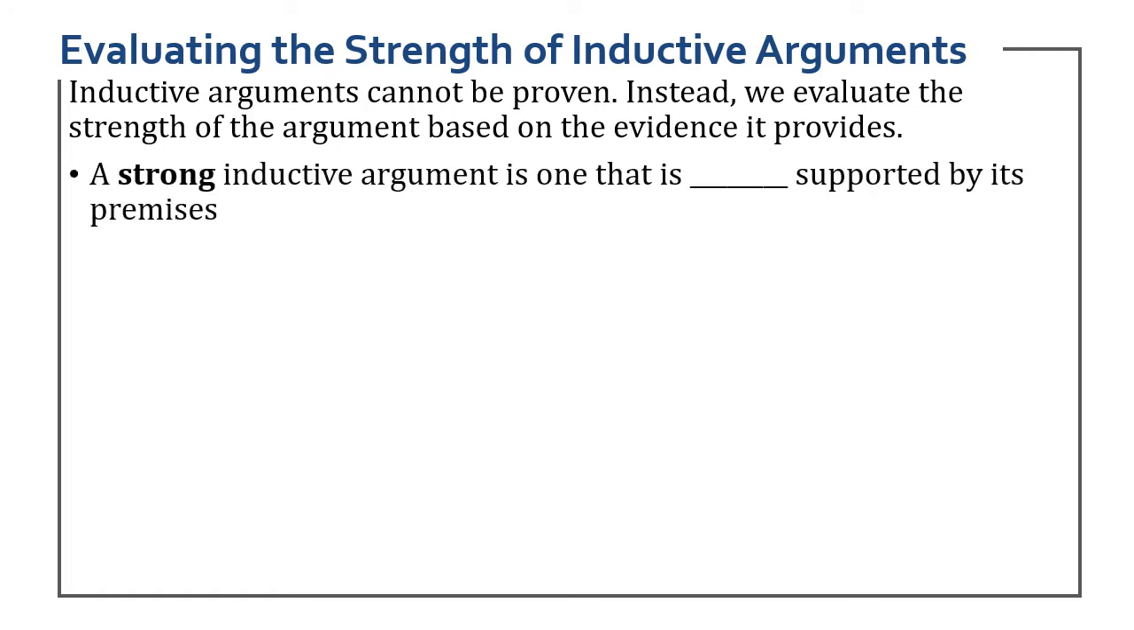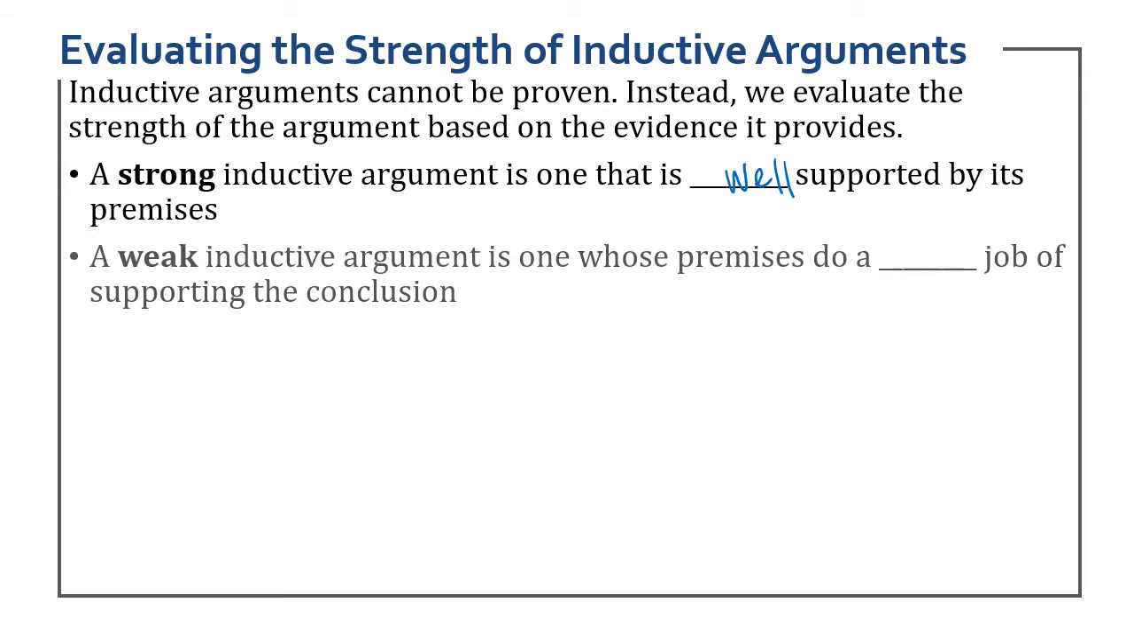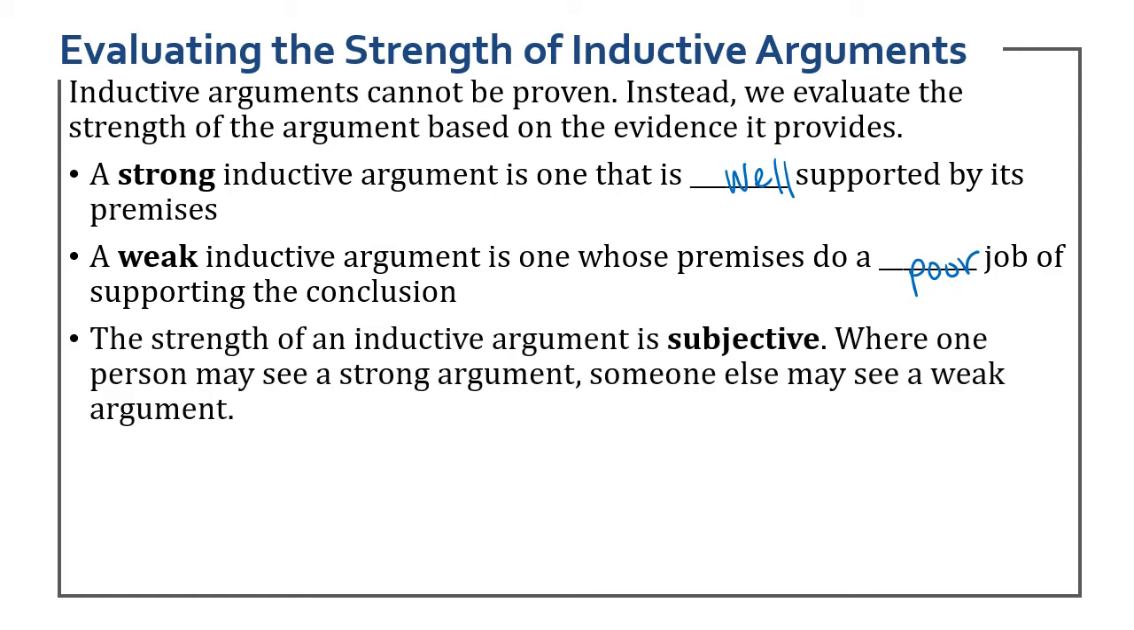So a strong inductive argument is one that is well supported by its premises. A weak inductive argument is one whose premises do a very poor job of supporting the conclusion. The strength of an inductive argument is subjective. Where one person may see a strong argument, someone else may see a weak argument. So in this class, I'm going to be asking you to explain why you think it's weak, or why you think it's strong, or moderately weak. And again, what you might think is weak, someone else might think is a strong argument. So this is very subjective.